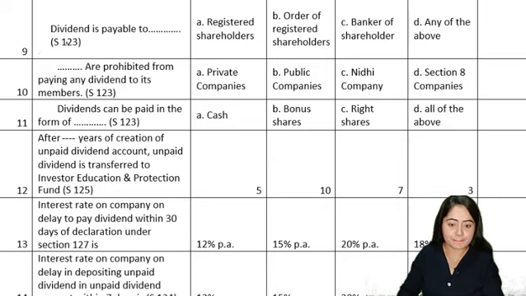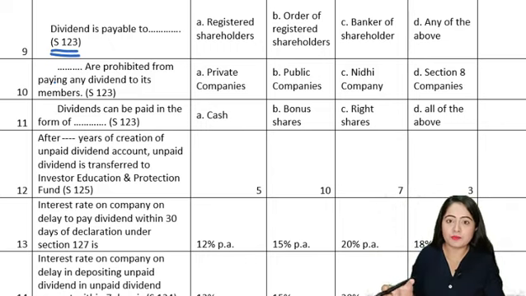Question 9. Dividend is payable to dash. Okay, so options are registered shareholder, order of the registered shareholder, banker of the shareholder, D, any of the above. So here the question is about section 123. The question is asking who all the company can make the payment of dividend to.